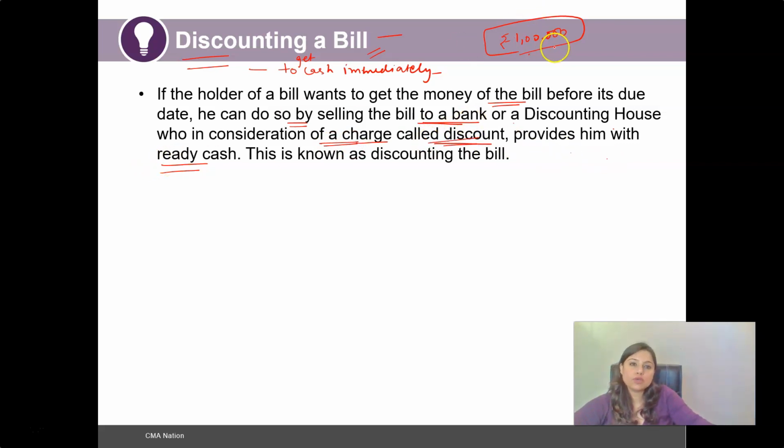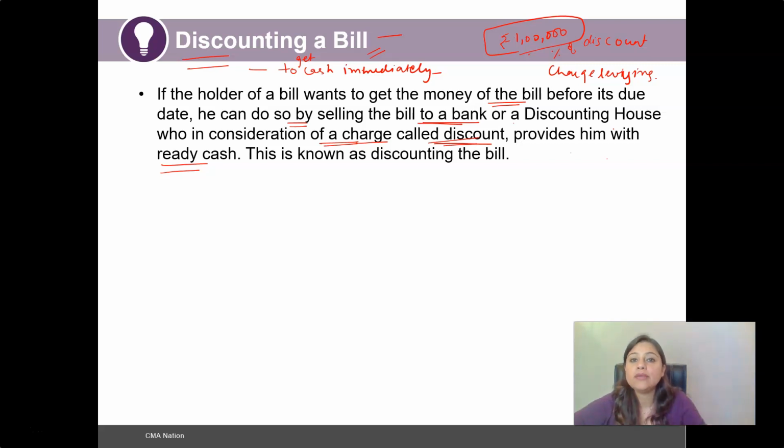So they will put a percentage of discount, which is termed as a charge that they are levying on this particular bill of exchange, which would basically be the profit or advantage to that particular bank.